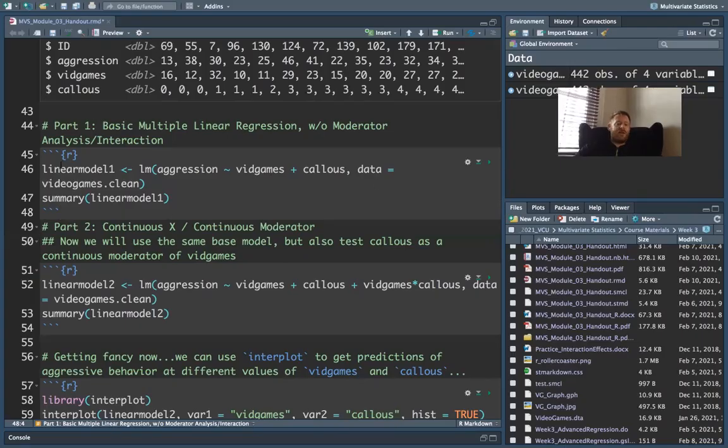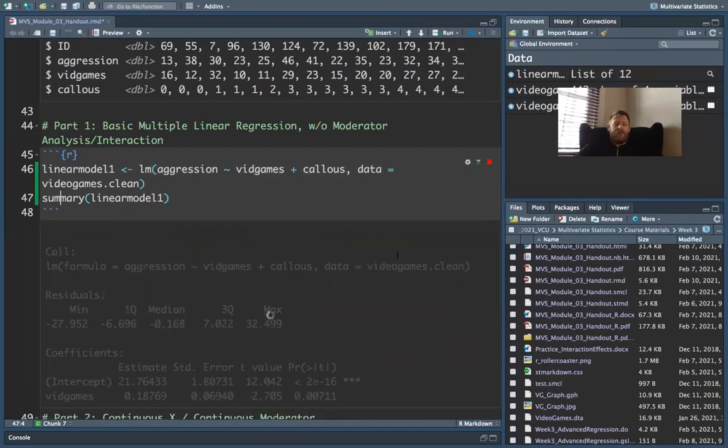And that's what I run here starting on line 46. So I call this linear model 1. And it is a linear model using the lm function. Aggression is my outcome. Video games and callus are my two predictors. And notice there's no moderator there. It's just the two predictors. No interaction between the moderator and the main variable. And my data is videogames.clean. And then I just get a summary of that thing once it's done. And it prints out right below.